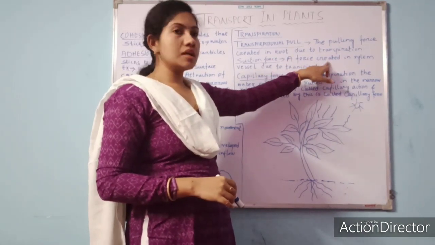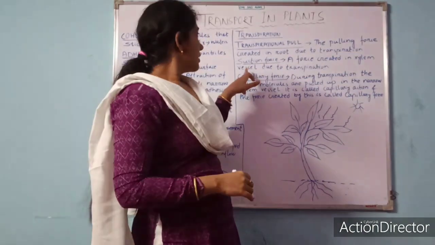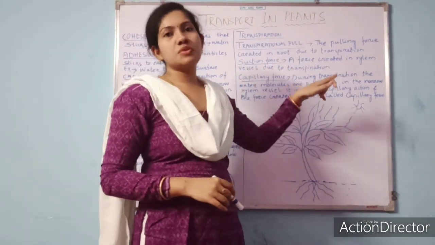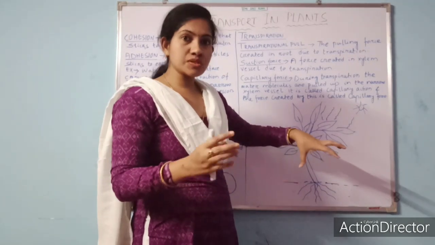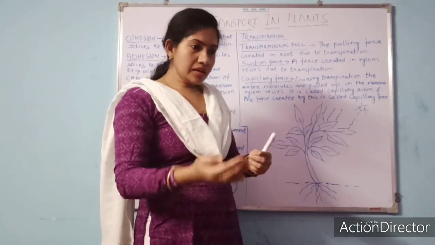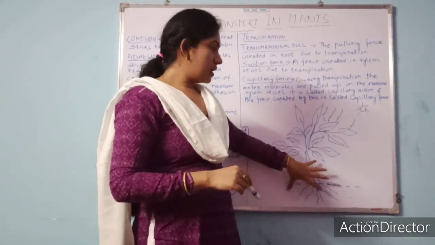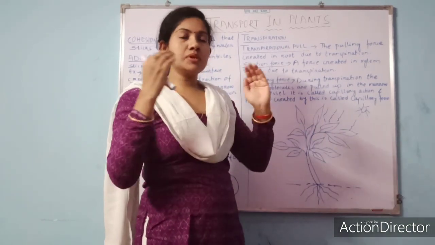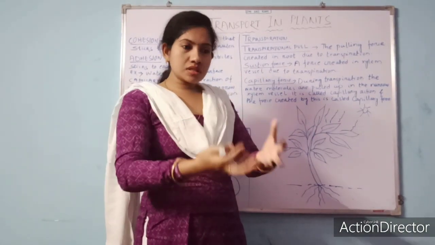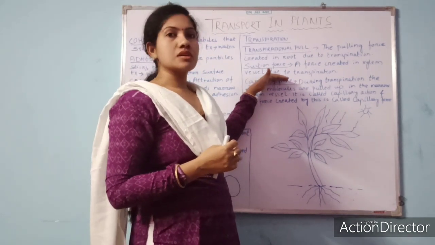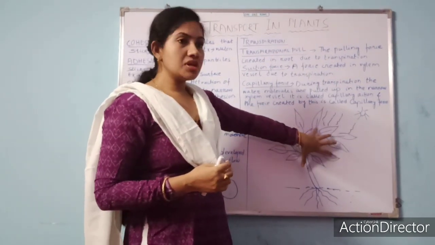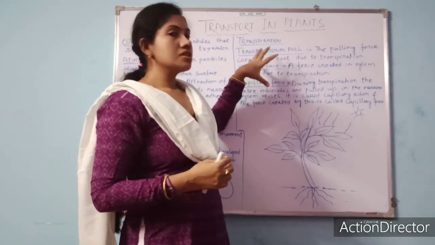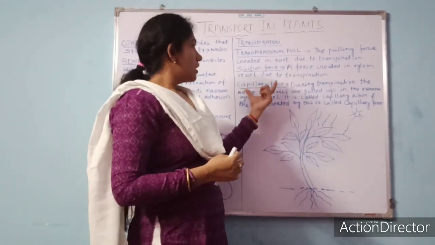The force created in the xylem vessel due to transpiration: xylem vessels will ask for water from the root, and the root will absorb water and give it to the xylem. It creates a sucking force, or suction force. So understood? Transpiration causes transpirational pull and also suction force.